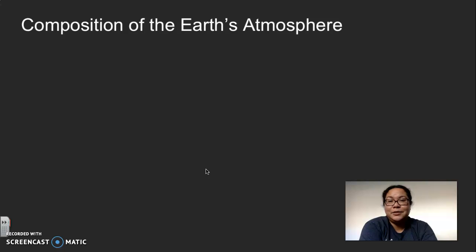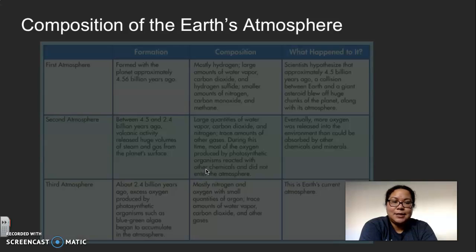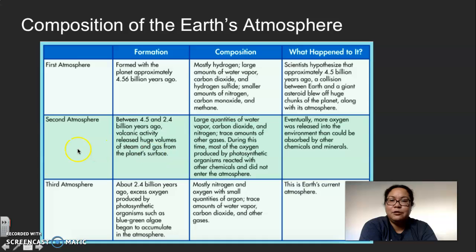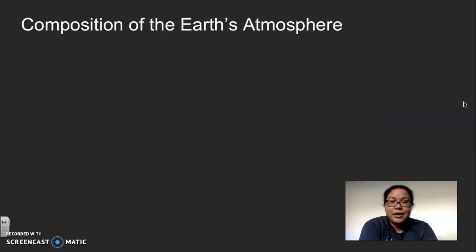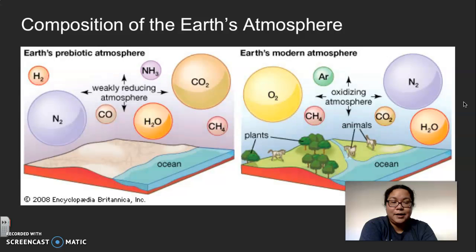Now let's talk about the composition of the Earth's atmosphere. What is the Earth's atmosphere made out of? Your first assignment will have you analyzing this graph where you will be comparing and contrasting the 3 different types of atmosphere, how they were formed, what each one was made out of, and what happened to each one that eventually resulted in the Earth's current atmosphere. So for you to have an idea of what happened before and compare that to now, let's take a look at this model of Earth's prebiotic atmosphere and compare that to the modern atmosphere, what we have right now.